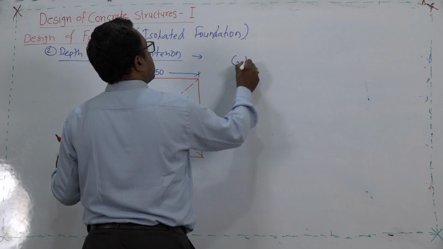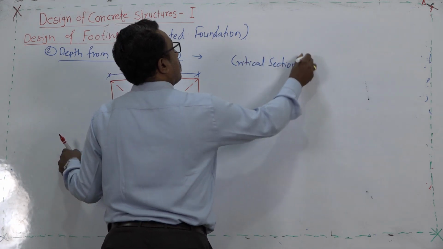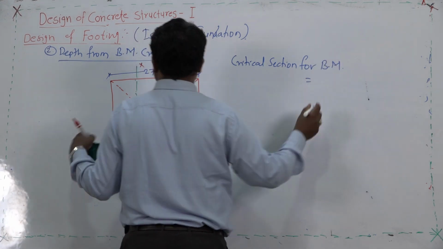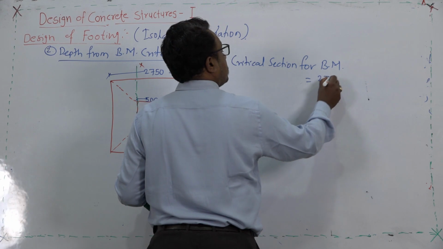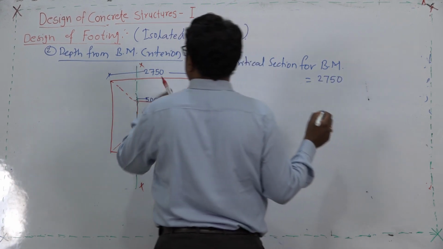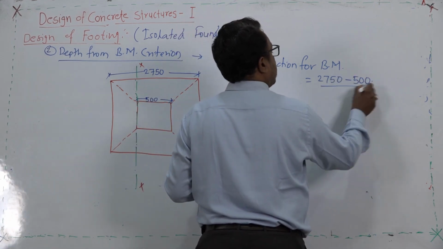So, the critical section for bending moment will be how much? This is 2750, the length of footing minus the length of column divided by 2.